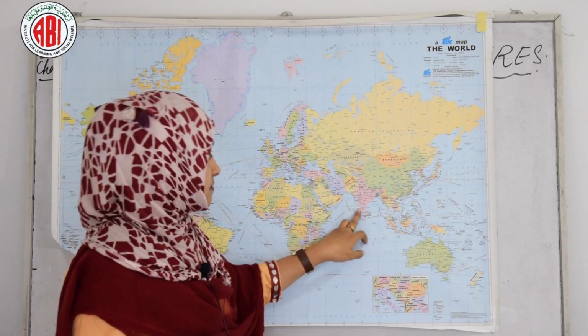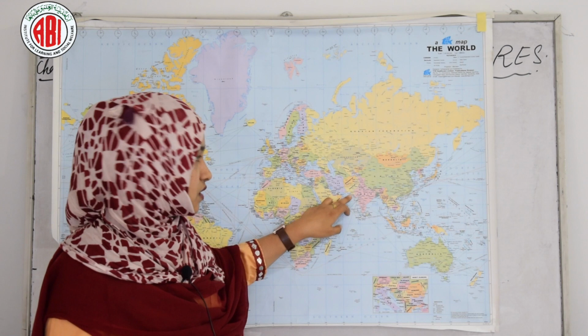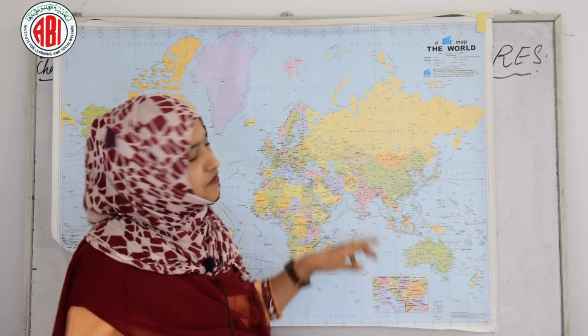Okay. Using this scale, we come to know about the coastal lines of India, the coastal lines of Gujarat, Odisha. Here, why? Because as we know, India is a peninsula.